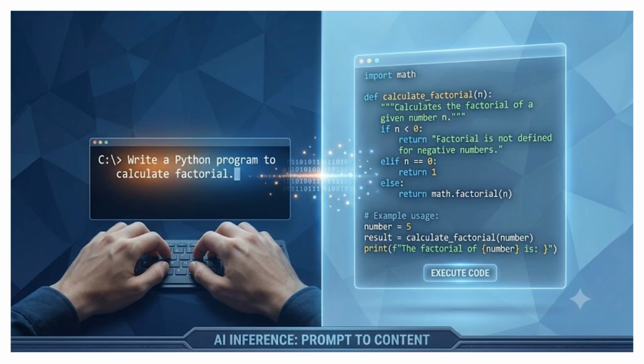Notice that the AI isn't searching for an existing answer or copying code from a database. Instead, it's generating new content based on the patterns it learned during training. This same process works for many different tasks. You can ask the AI to write code, explain a concept, create an image, summarize a document, or draft an email. Simply provide a prompt, and the AI transforms your instruction into useful, intelligent content. This prompt-to-content workflow is the foundation of modern generative AI and the core capability you'll access when working with LLM APIs in your own applications.